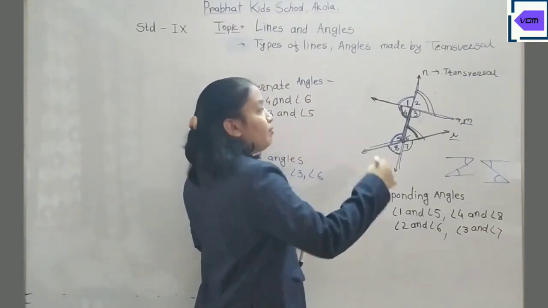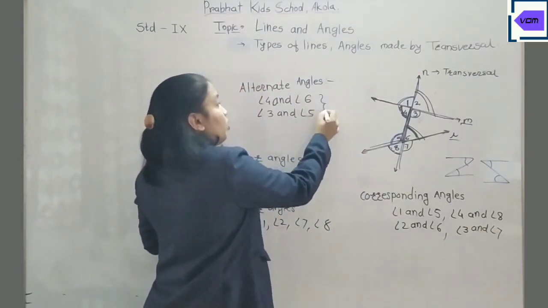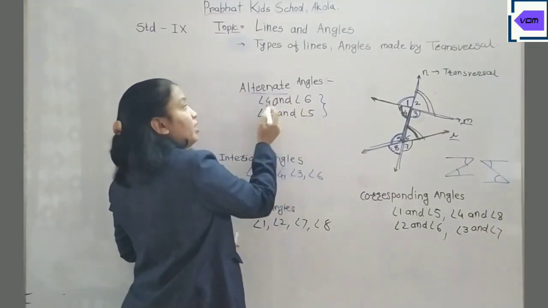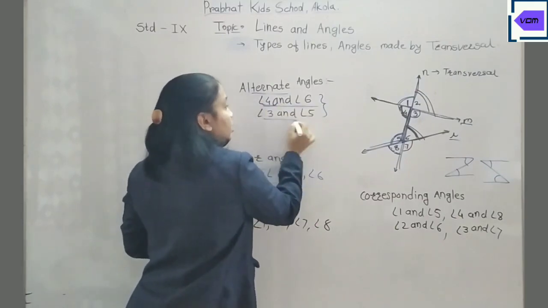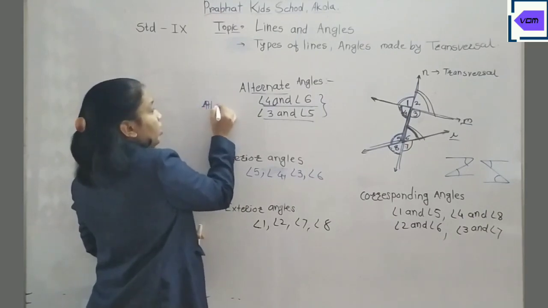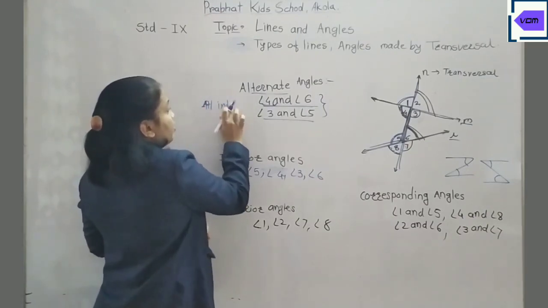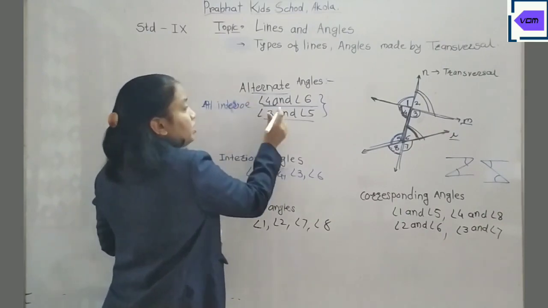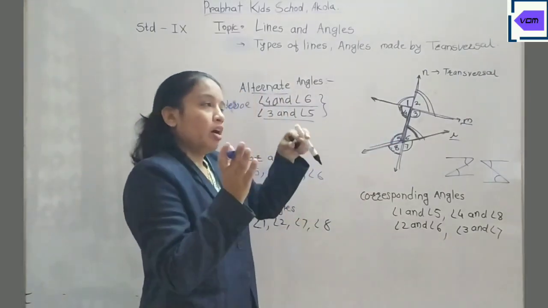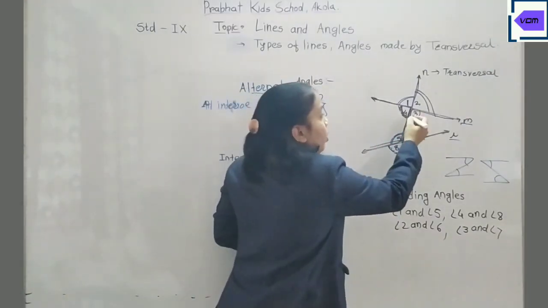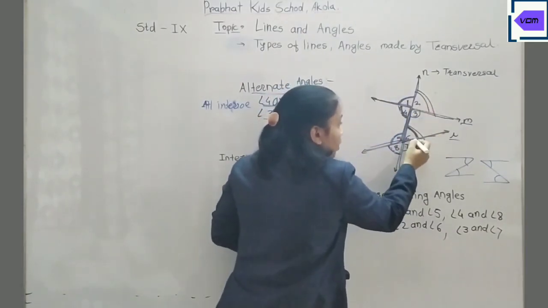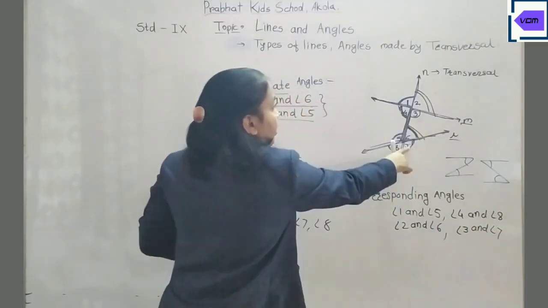Now above the Z and below the Z, these are all interior as well as alternate. Therefore, these angles are called alternate interior angles, as they are alternate as well as lying in the interior part. Now above this Z is angle 1 and below is angle 7.